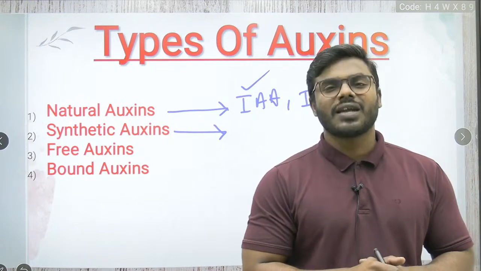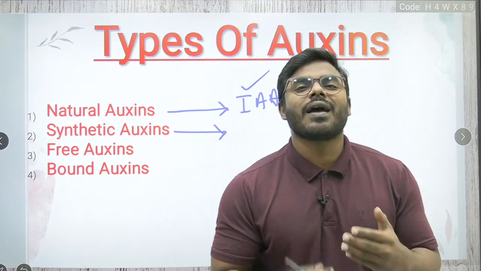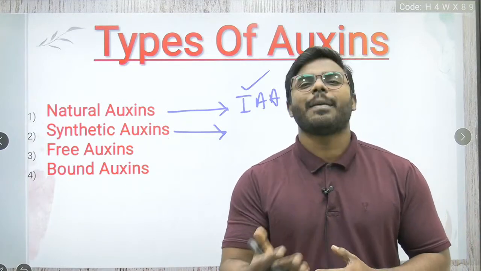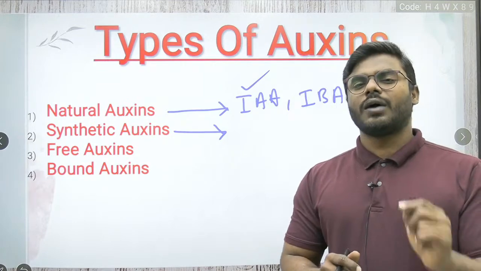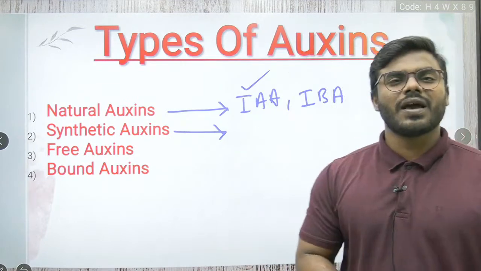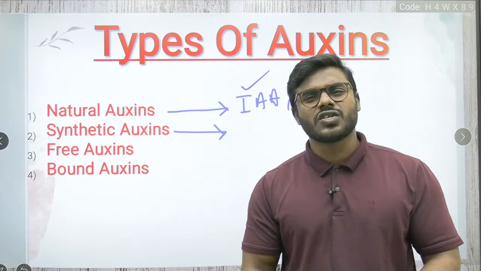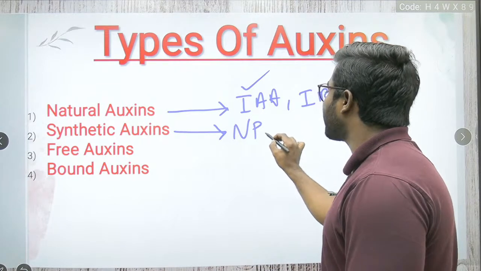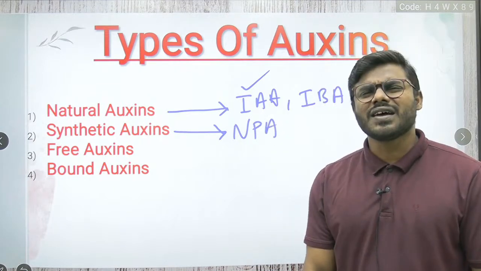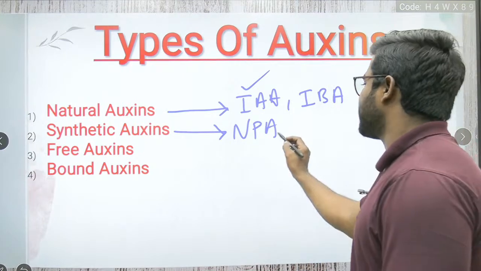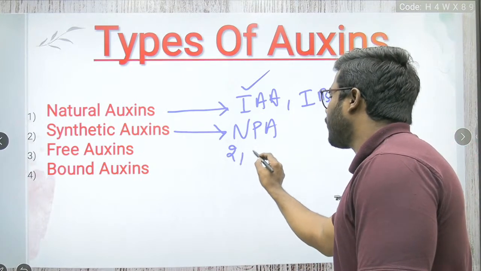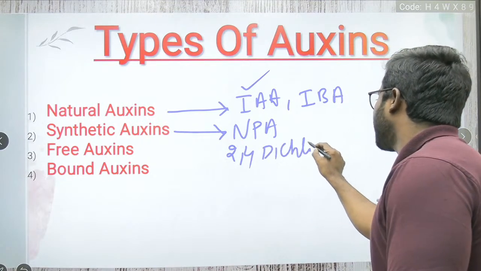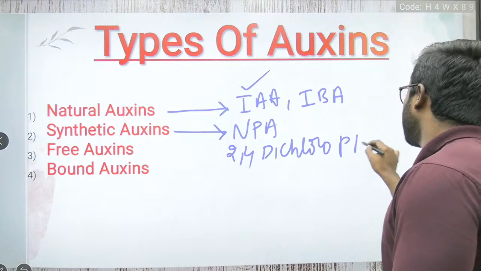And what about the synthetic auxins? The name itself is indicating which are man-made, which are synthesized synthetically in the laboratory, correct? Now friends, very important, you have to remember for the exam, what are the best examples of the synthetic auxin? This is also asked as a part B question, which is NPA, naphthyl phthalamic acid. What is that? Naphthyl phthalamic acid. The next one, 2,4 dichlorophenoxyacetic acid. What is that, friends?